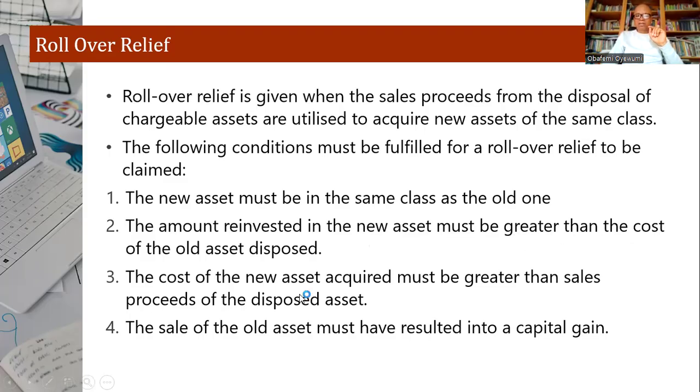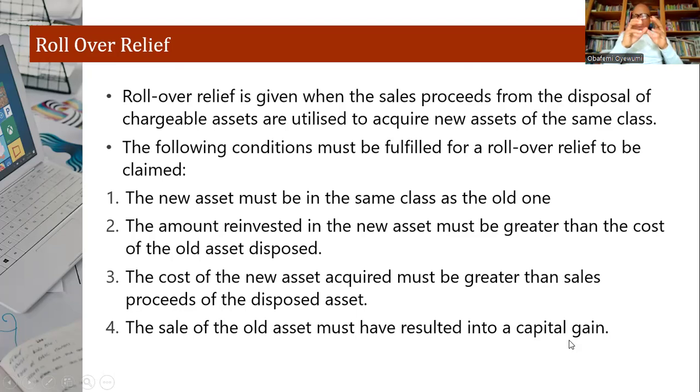Number three, the cost of the new asset acquired must be greater than the sales proceeds of the disposed asset, and then the sale of the old asset must have resulted in a capital gain.